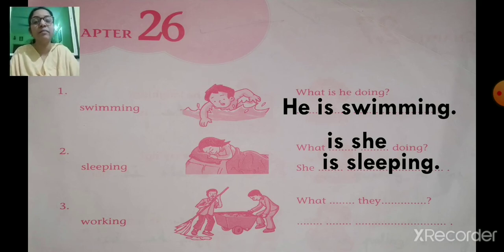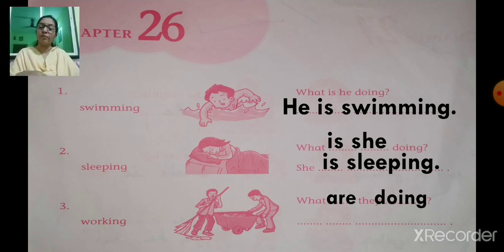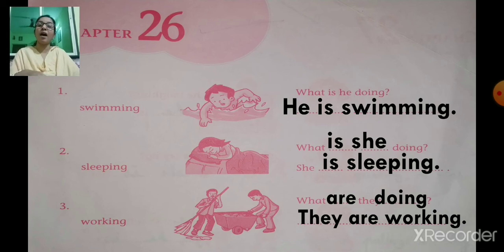Here we are using they. Why? Because there are 2 persons. What will be the answer? Yes, they are working. What are they doing? They are working.